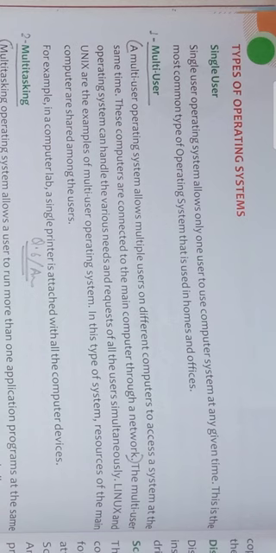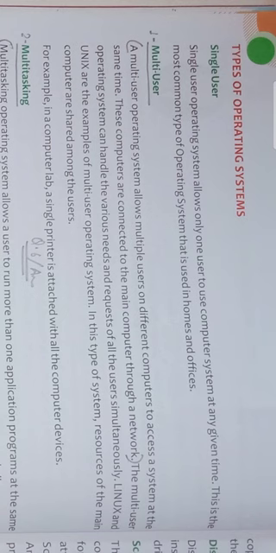So let's read what it says. These computers are connected to the main computer through a network, as I told you, connected with a hub. This type of network is called LAN. Remember, the full form of LAN is local area network.